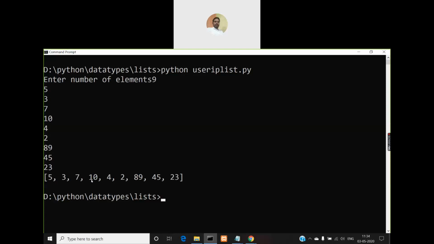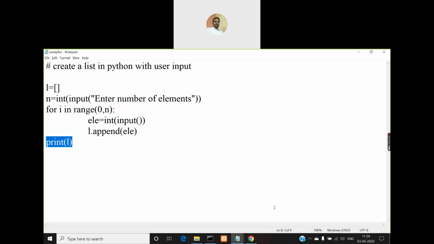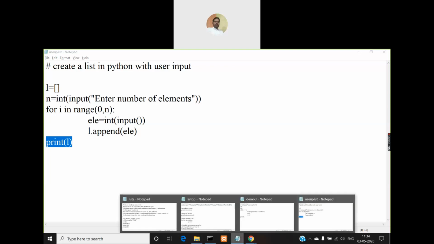You can see the list displayed in the same order. Each element is separated by a comma. So this is one way, using an append function. Without using an append function also you can do this.